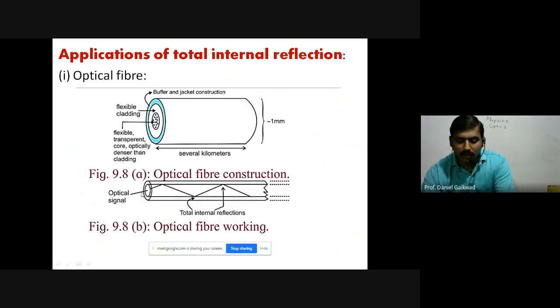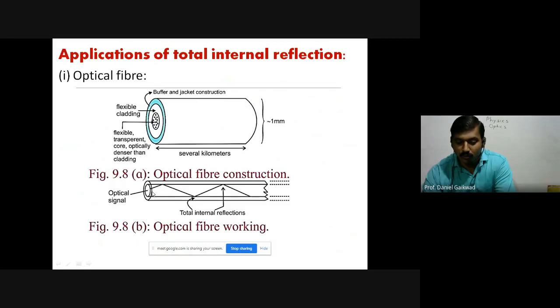So light is incident in the form of a signal from one side of the core. Check carefully the diagram here. So when the light signal or optical signal is incident on the core, it enters into the core medium, then it is incident on the boundary between core and cladding.